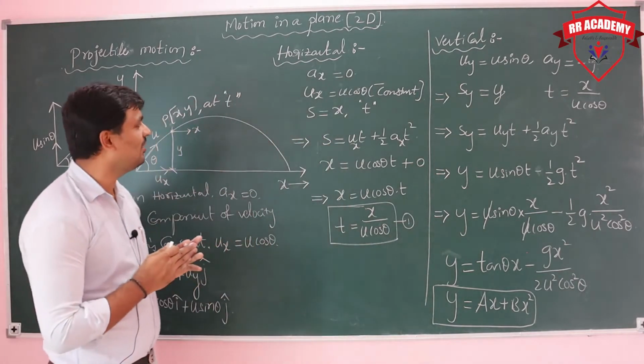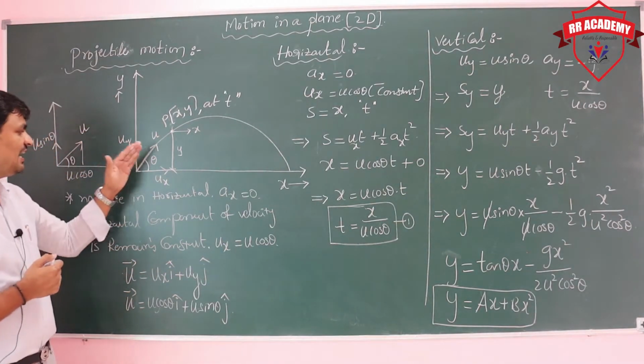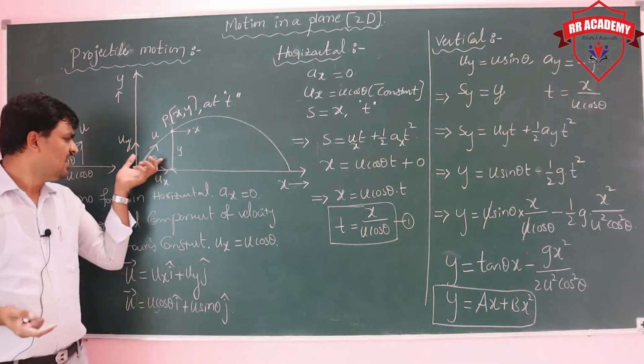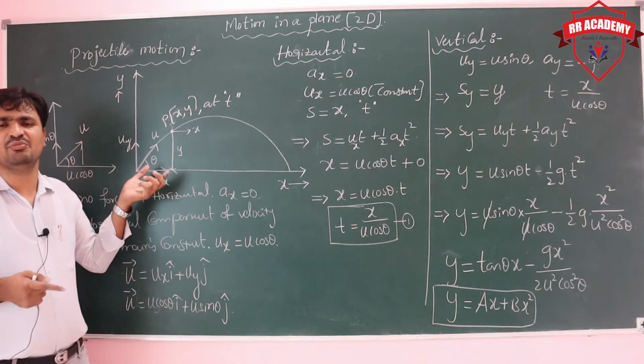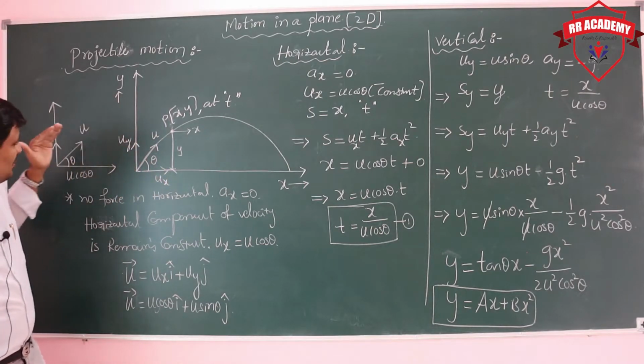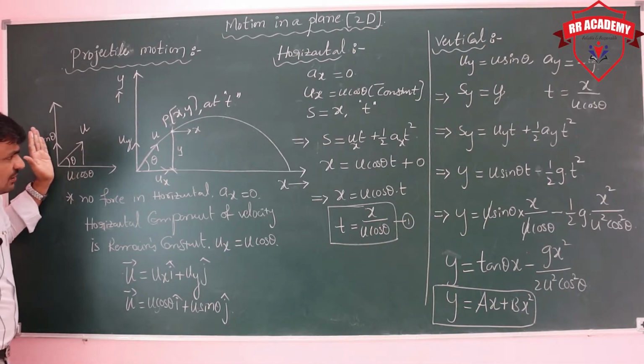Once again, see here what we are considering. We are projecting the body with an angle, not 90. It's less than 90 or greater than 90, but not 0. So the initial velocity is making some angle with the x-axis, so that it can be resolved into two components, u cos theta as well as u sin theta.